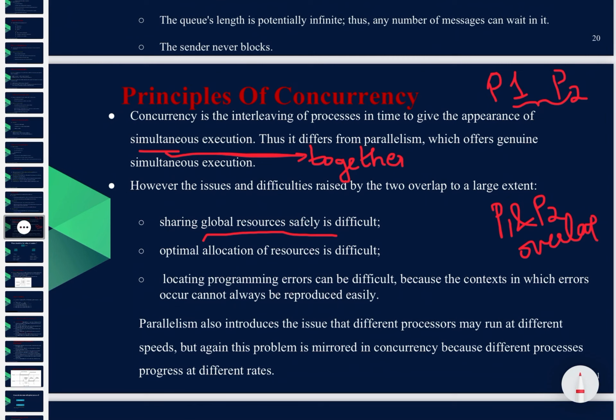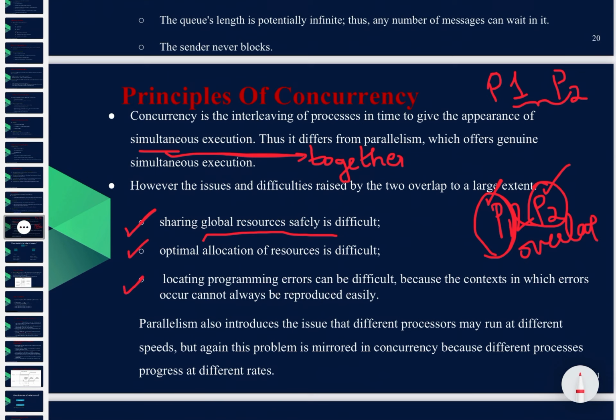Optimal allocation of resources is difficult. That means how much resources to be allocated to the P1 process, how much resources to be allocated to the P2 process. It will be difficult to understand. Locating programming errors can be difficult. P1 has made an error or P2 has made an error. It is difficult to understand because the context in which errors occur cannot always be reproduced easily.